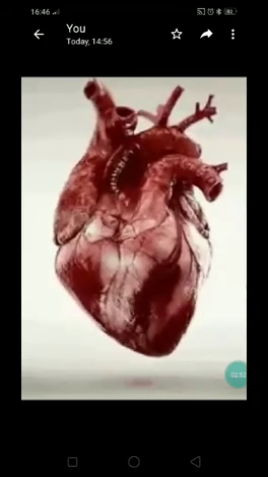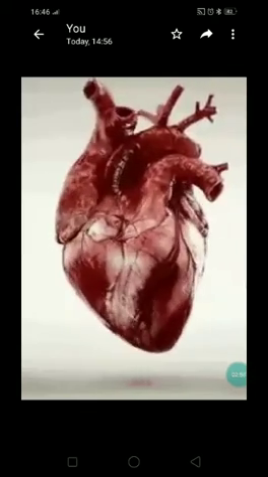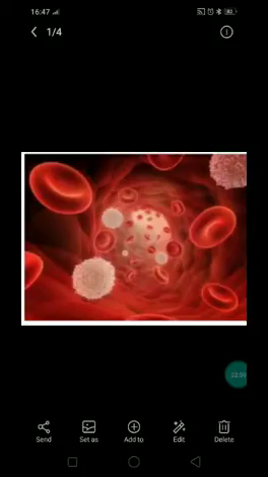So let us move on to a new topic, that means the second part of your circulatory system, which is called your blood. So children, when you are hurt or when you are injured, you will get a liquid out of your body. What is it? It is blood, isn't it? It is red in color. Why is this red in color? Why not violet or blue color? Why? Because it has a pigment called hemoglobin. What is it called? Hemoglobin.